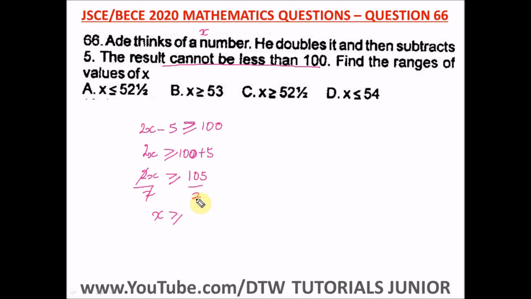What would that give us? 2 in 10 is how many times? 5 times. Okay, and 2 in 5, how many times? 2 times, with remainder 1. So we have 52 and 1 over 2, so 52 and a half. Okay, so this is the value for x. This is the range of values of x: x is greater than or equal to 52 and a half. And our right option here is option C.